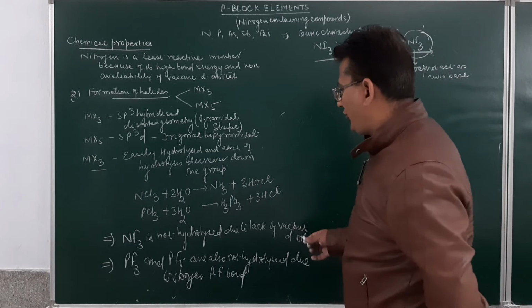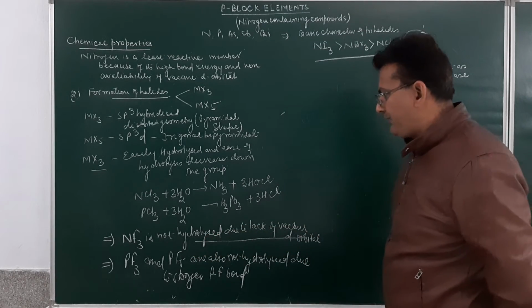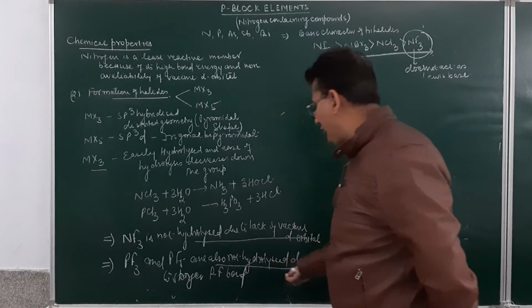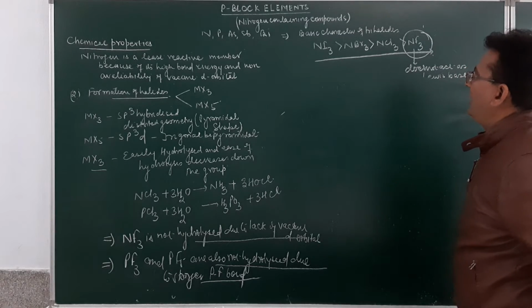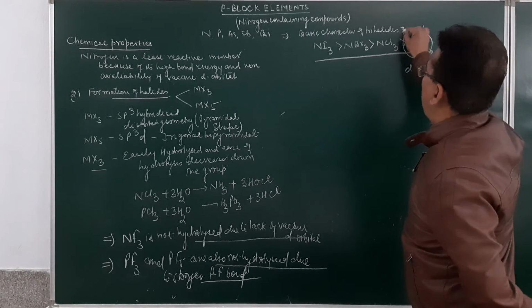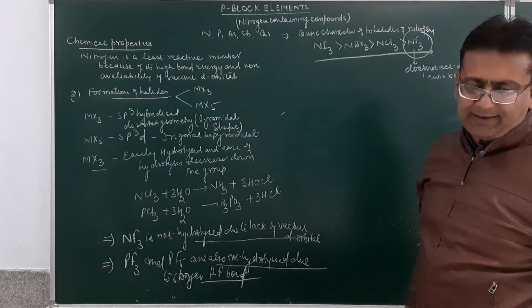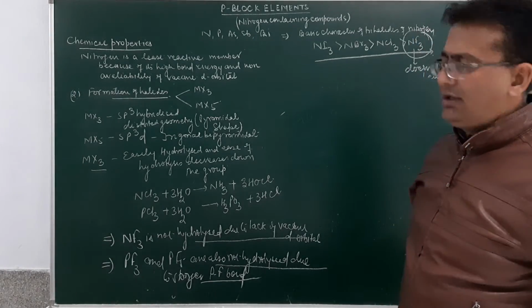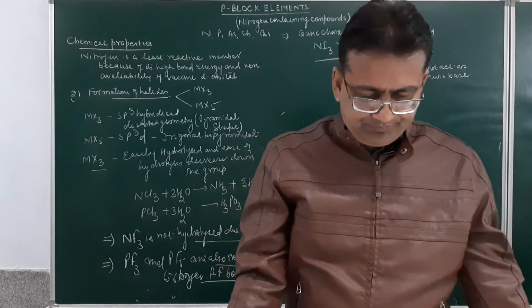So, NF3 is not hydrolyzed due to the lack of vacant d orbital. PF3 and PF5 are also not hydrolyzed due to the stronger phosphorus fluorine bond. Regarding the basic character of trihalides of nitrogen, NI3 is a stronger base than NBr3, than NCl3, than NF3.